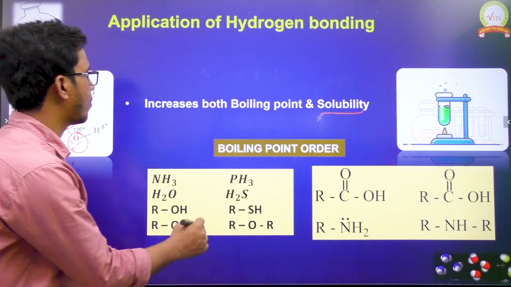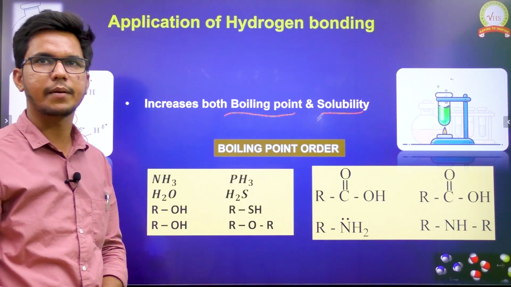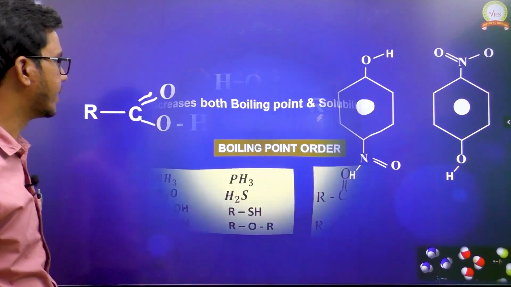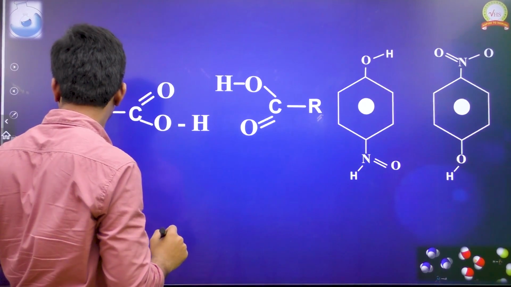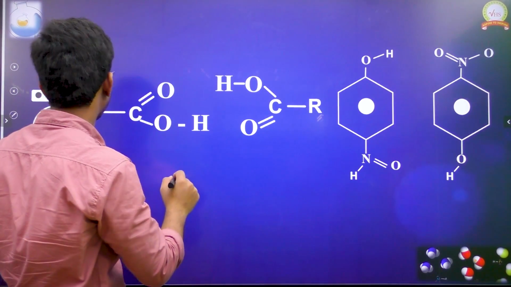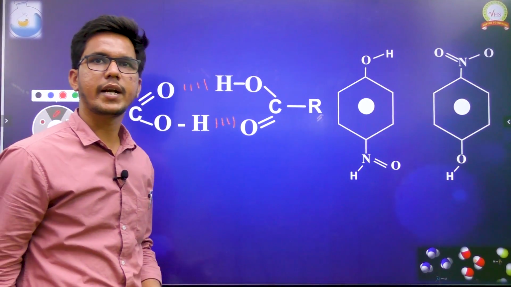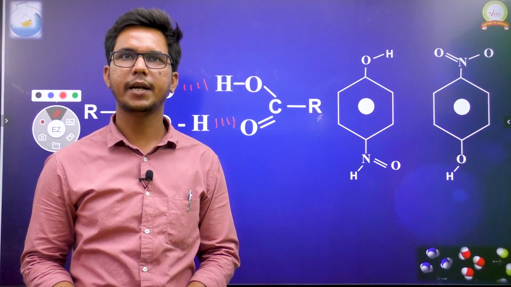Now, boiling point also increases with intermolecular hydrogen bonding. As we have already discussed in the previous slide, a force of attraction forms between the molecules. During boiling, what happens? The states of matter depend on the conditions we apply to the molecules.